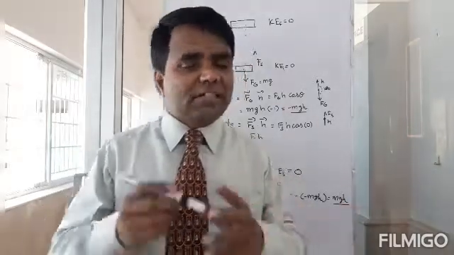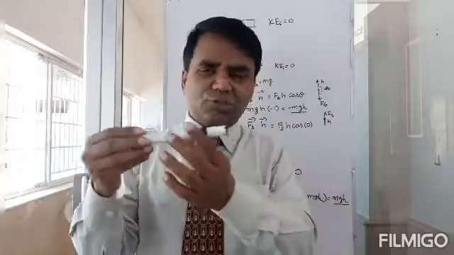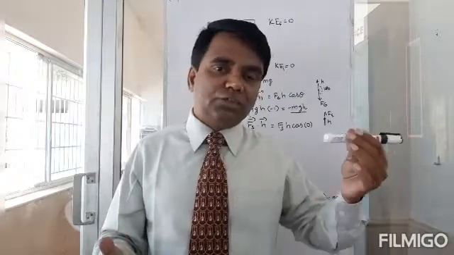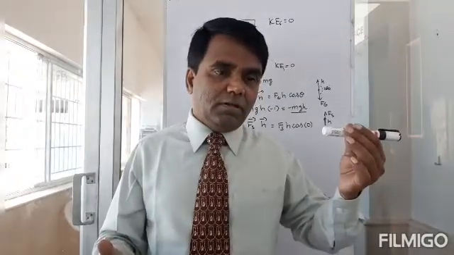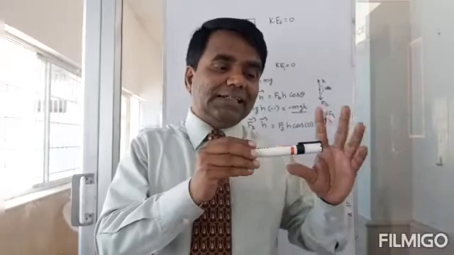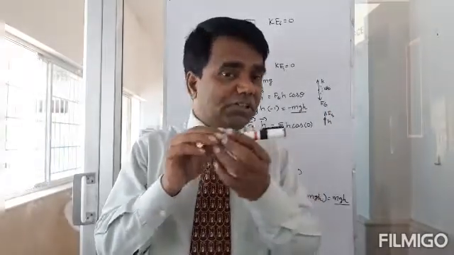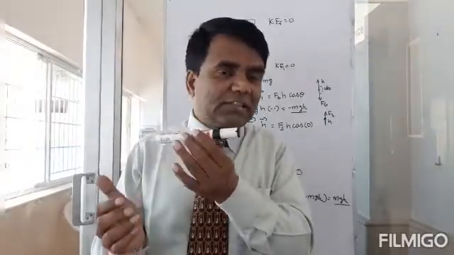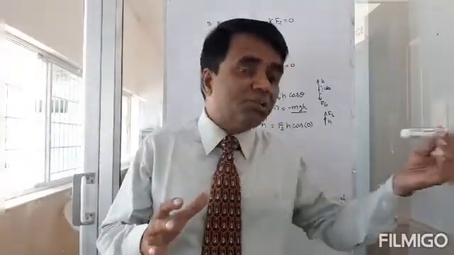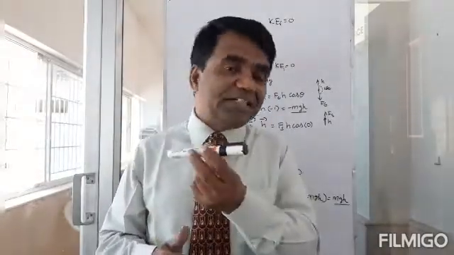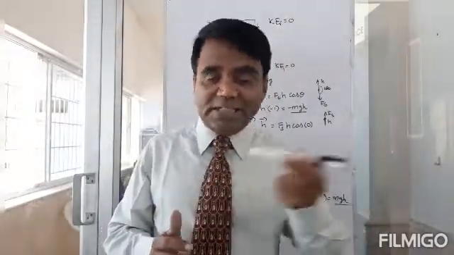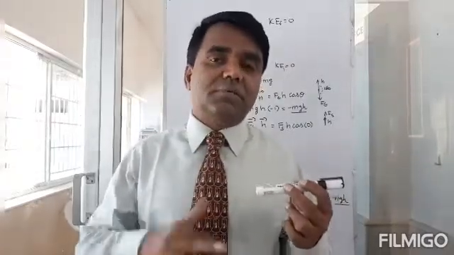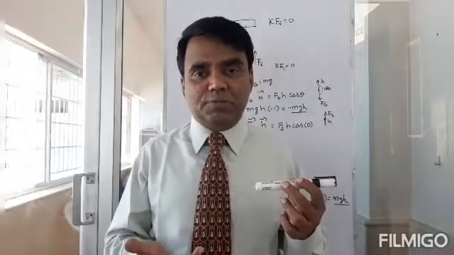When a force acts on it, let's say the body is moving this way. You don't know that there could be 1,000 forces acting on it. But if the kinetic energy does not change, suppose it moves with some 10 meter per second speed, and there are 1,000 forces acting on it, and it still continues with 10 meter per second speed, which means its speed has not changed, it means that the net work done by all these forces must be 0.